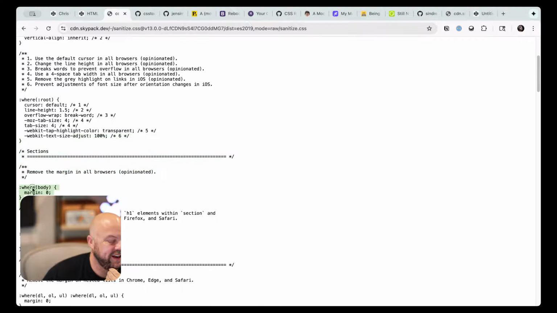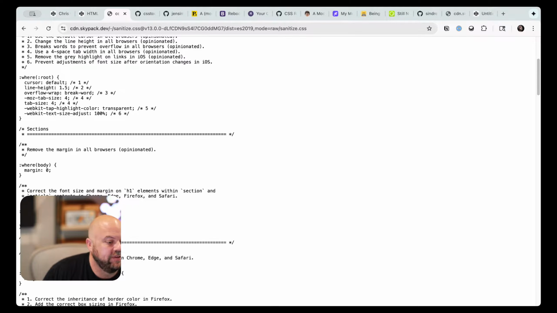All right, we're kicking off the body. Although, see, he's using this where thing. We already put that in our principles or one of our documents. Body is such a low specificity selector anyway. I don't care to put where in front of it just to remove the specificity of body. It's so low, I don't even care. And we still might rock a layer on it, which would make it matter even less.